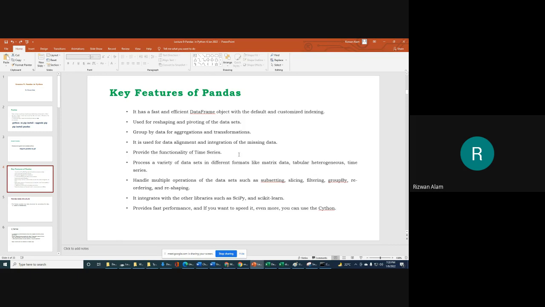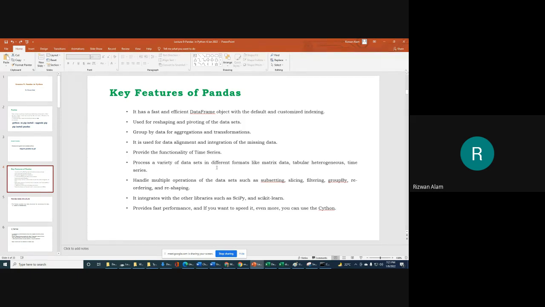So time wise, if your data is going to change, then the concept of time series will come into the picture. So it provides the functionality. We will discuss it later. First we will go for simple static data that we have in an Excel file, or if we have some in tabular form. First we will deal with that, then we will go for time series data.